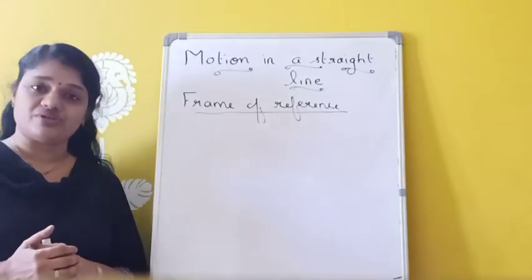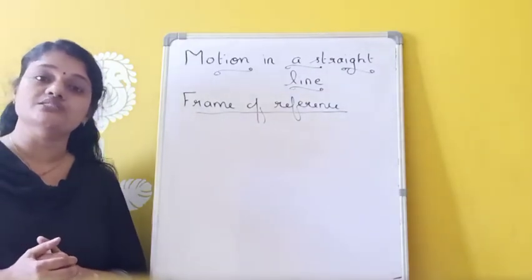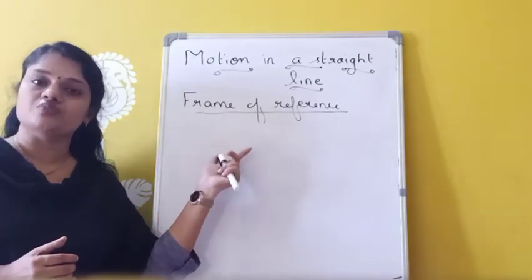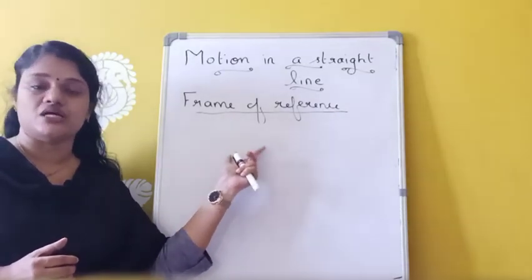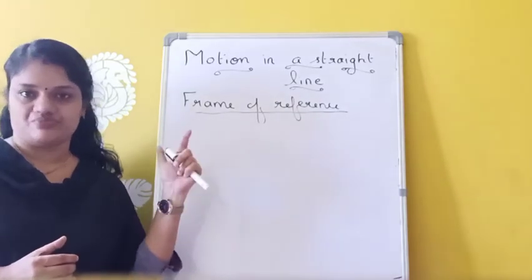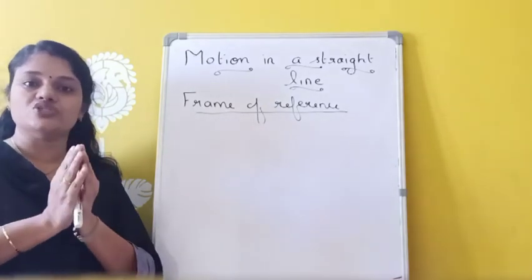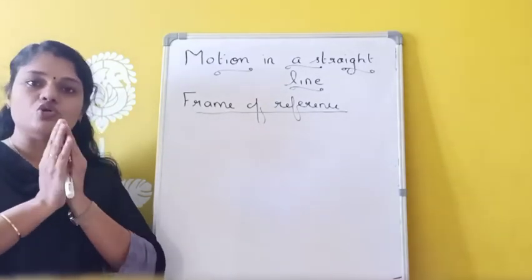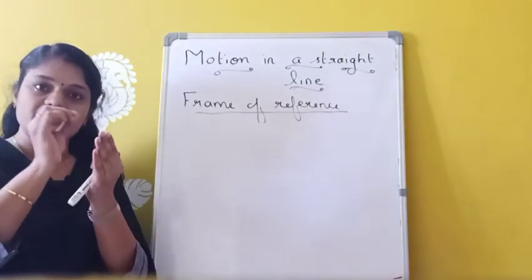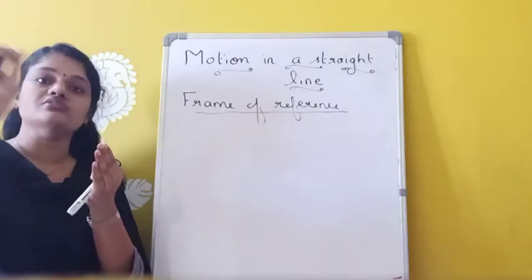Next is frame of reference. It is the place from which motion of an object can be observed and measured. For example, in order to locate the motion of an object, we need a coordinate system. This coordinate system consists of x, y and z axes. In order to describe the position or motion of an object, we need a coordinate system and there must be an origin. This origin can be considered as the frame of reference, from which we are measuring all the quantities.